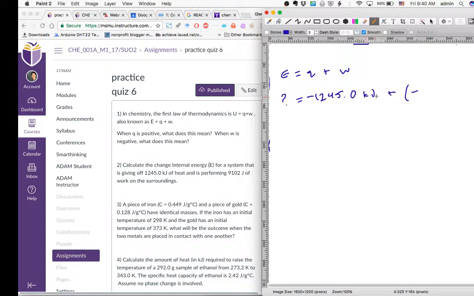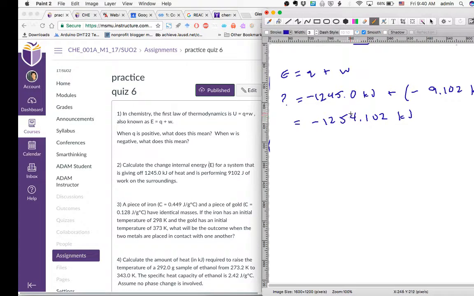But you see this is in kilojoules, whereas the work is in joules. Can't add or subtract those. They have to be both in kilojoules. So I'll just convert this into kilojoules right quick. And the answer here is going to be this, except for one thing.